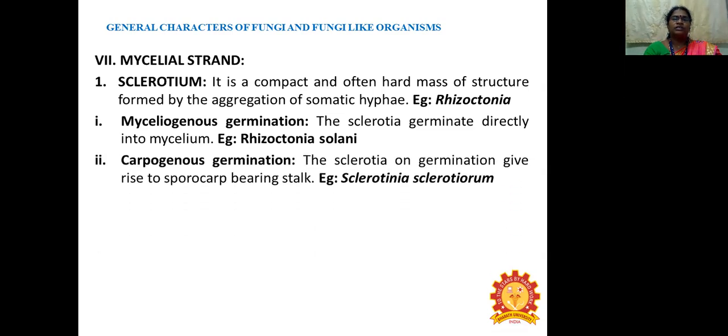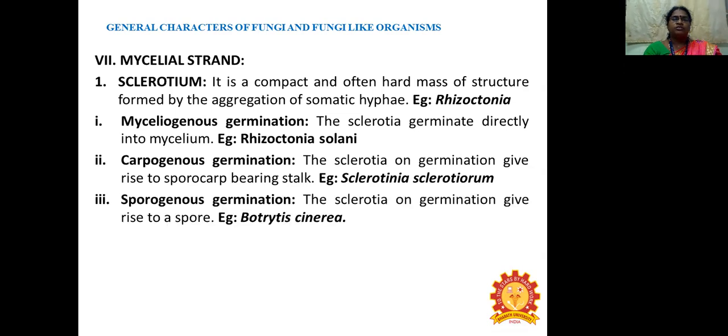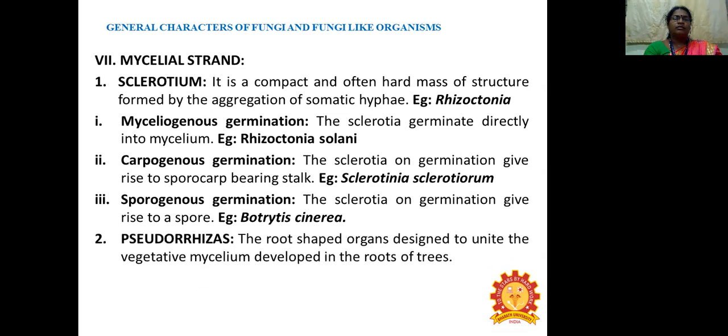Carpogenous germination: the sclerotia on germination give rise to a sporocarp-bearing stalk. Example, Sclerotinia sclerotiorum. Sporogenous germination: the sclerotia on germination give rise to spores. Example, Botrytis cinerea. Pseudorhizas: root-shaped organs designed to unite the vegetative mycelium developed into the roots of the trees. Example, Basidiomycetes fungus.